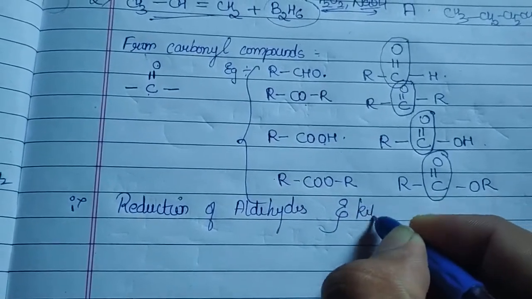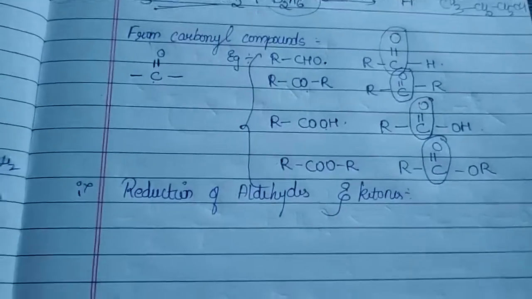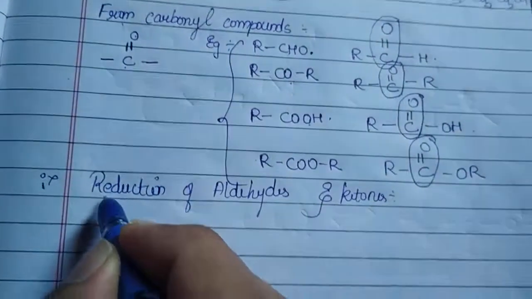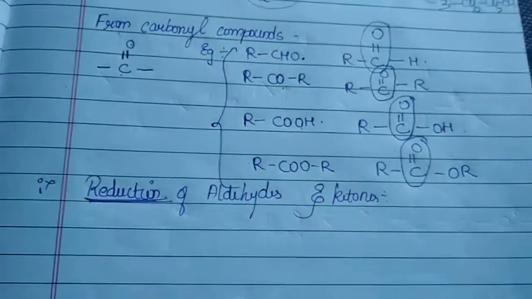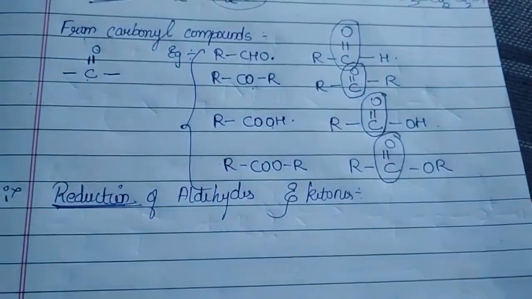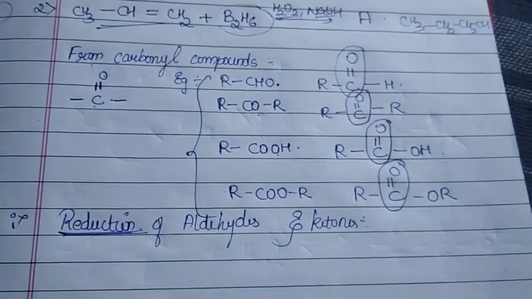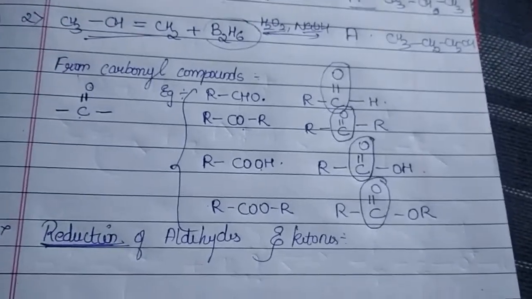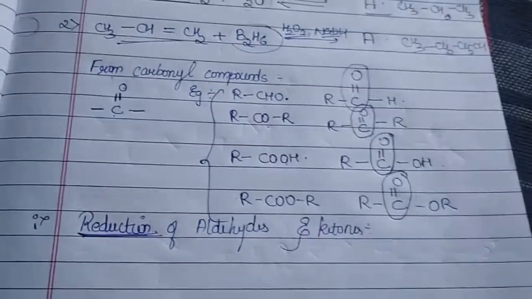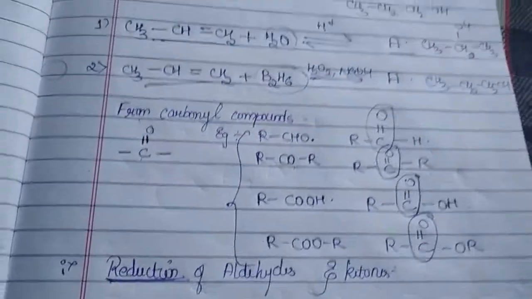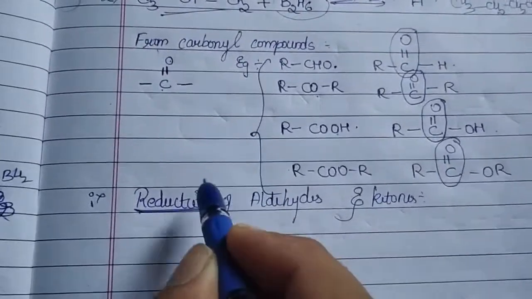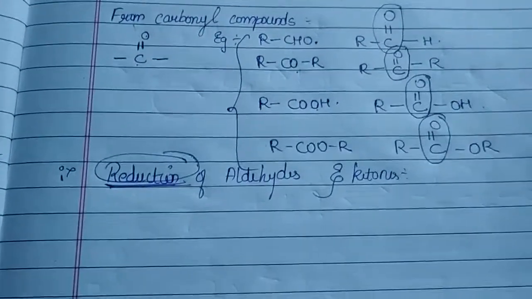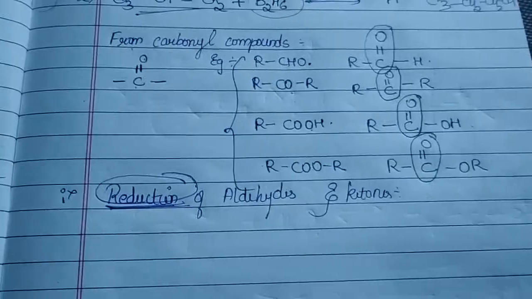Aldehydes and ketones. So remember guys, when I'm talking about the aldehydes and ketones, as a prefix, what have I done over here? Reduction. What do you mean by reduction in terms of atoms? Yes, basically the addition of hydrogen. It's an addition of hydrogen. Oxidation is removal of hydrogen or addition of oxygen. But since we have used reduction over here, we are going to add hydrogen. But how this process is carried out, let us see.